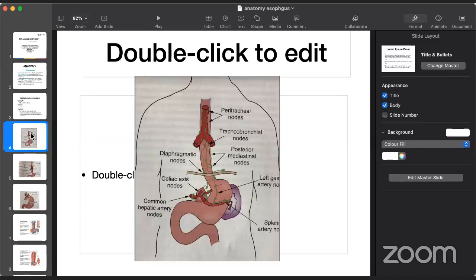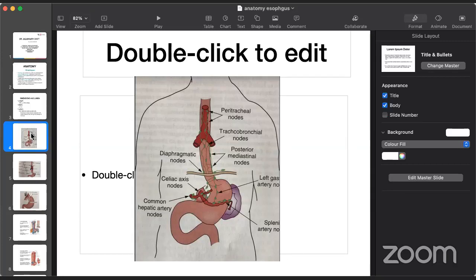Here you can look at the esophagus, and the important thing is the paraesophageal structures: the peritracheal lymph nodes and tracheobronchial lymph nodes. These are what we call subcarinal lymph nodes. These subcarinal lymph nodes are very constant lymph nodes located in and around the esophagus at the bifurcation of the carina. Then we have posterior mediastinal lymph nodes, then the diaphragmatic lymph nodes.